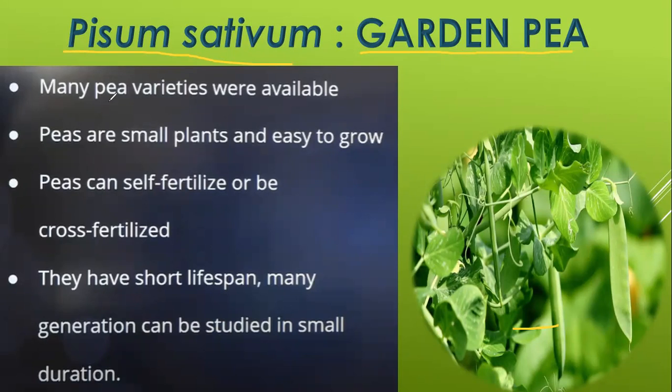Okay, so many pea varieties were available. Nearly 7 different kinds of features are available for a particular pea plant. That is, either the plant can be tall or dwarf. Height of the plant, one feature. Some plants are having green pod, some are having yellow colored pod. That is another feature. So nearly 7 different features were available for a particular pea plant. Clear with the first point? Everybody fast comment.